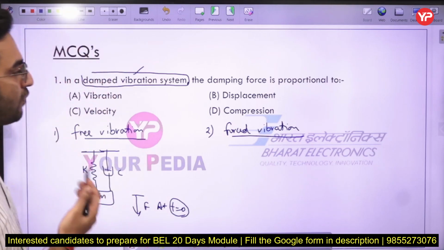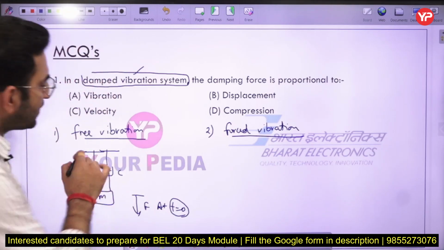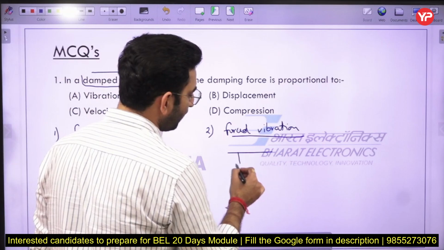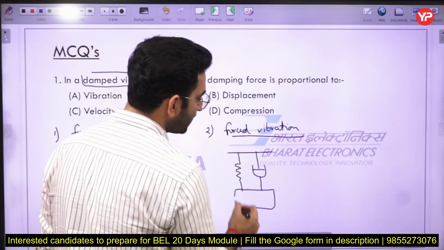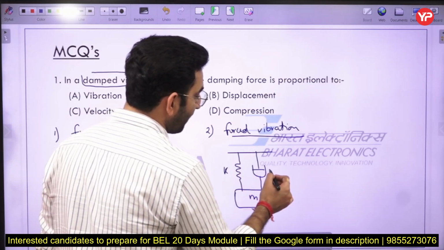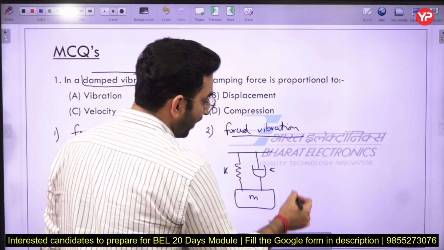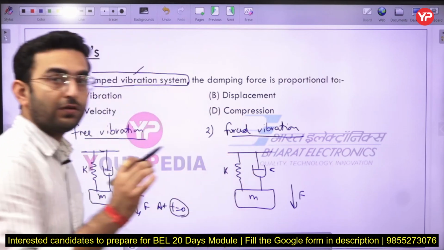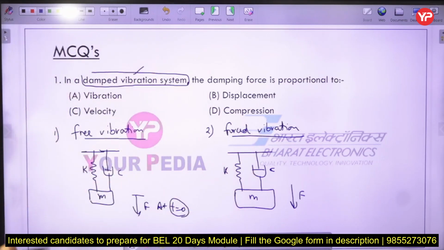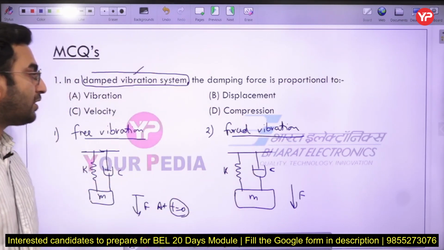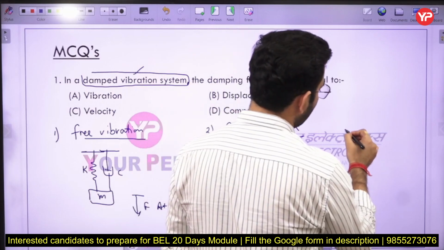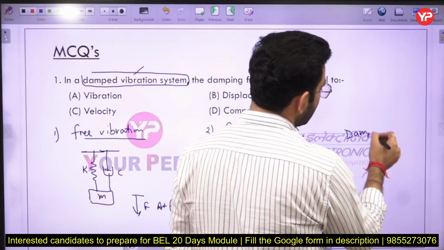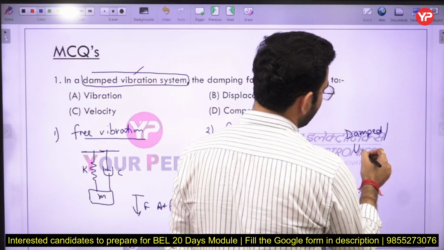In the case of a forced vibration system, you see the same vibrating model: we have a spring, a damper, and a mass. But now the mass is continuously acted upon by a force, let us say F. In these two cases, we have to cover the damped vibration case as well as the undamped vibration case.